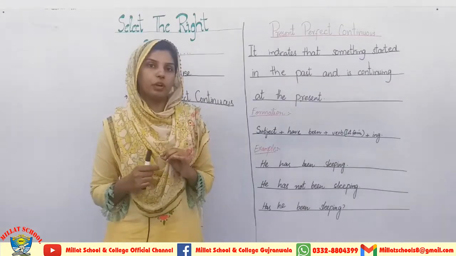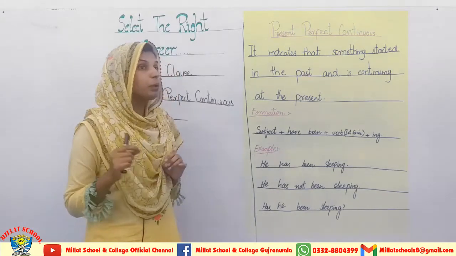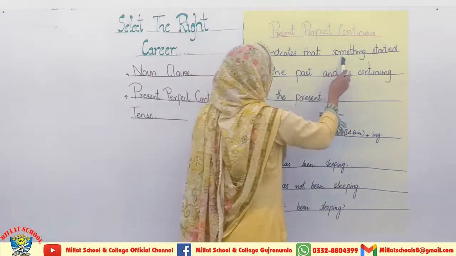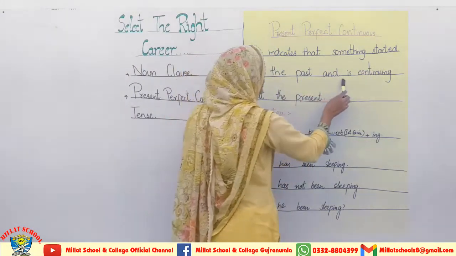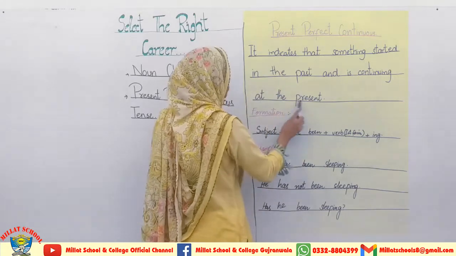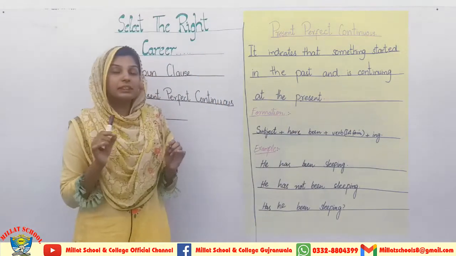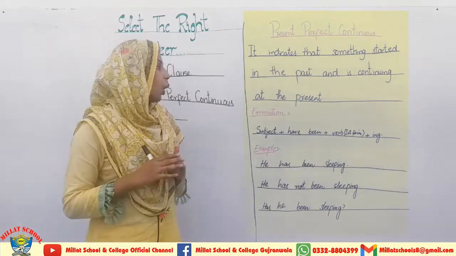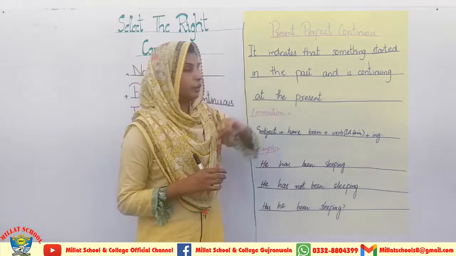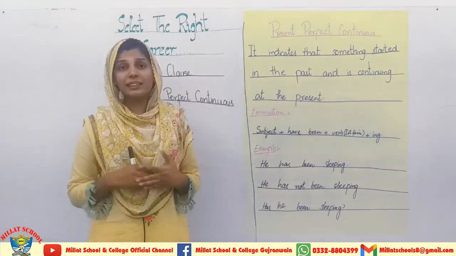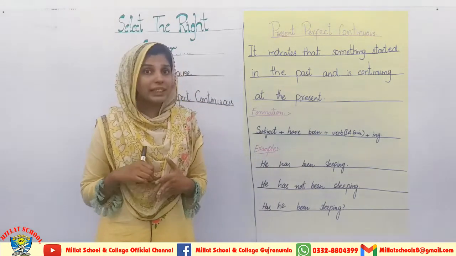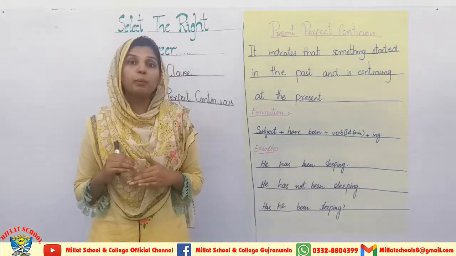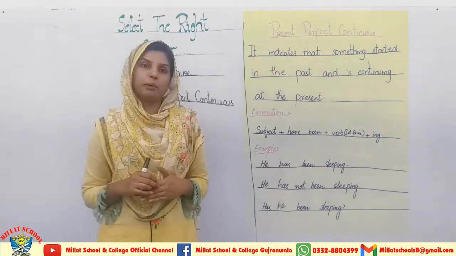What is present perfect continuous tense? When we are going towards present perfect continuous tense, the sentences are indicating that something started in the past and is continuing at the present. That which has been started in the past but is still continuing comes in the category of present perfect continuous tense. We use "since" and "for" in this tense also because we have to tell the time duration. But here I am going to tell you the simple concept of present perfect continuous tense.